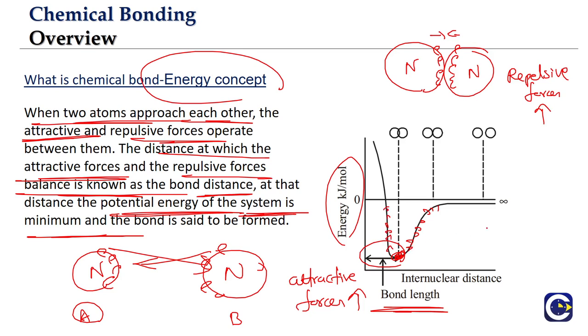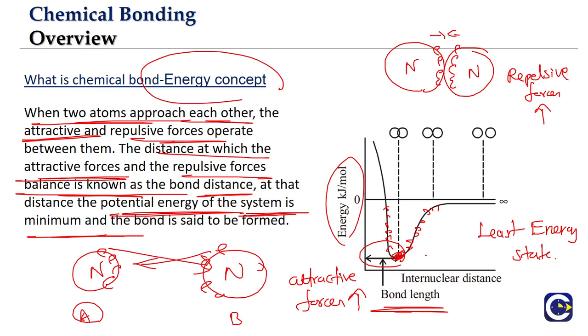Remember, always in the universe, things will try to achieve the least energy state, isn't it? Because least energy means more stable. Like, why will water flow from top to bottom? Because when water is coming from a higher altitude to a lower altitude, the energy of the water decreases. Same concept.